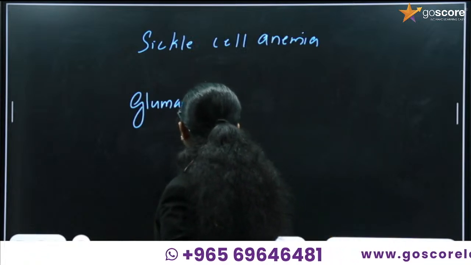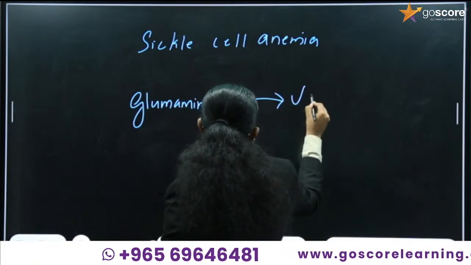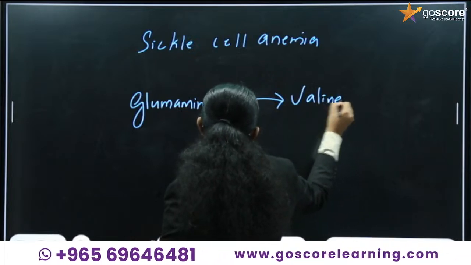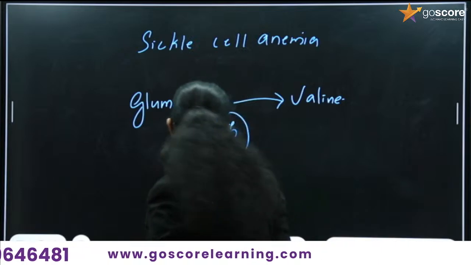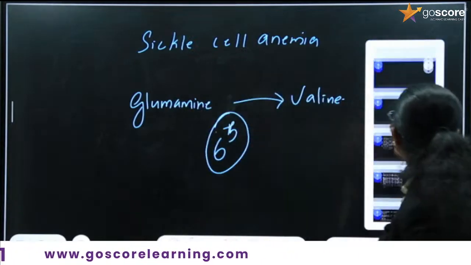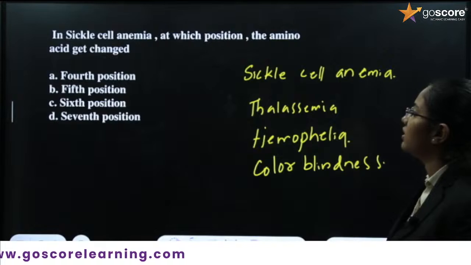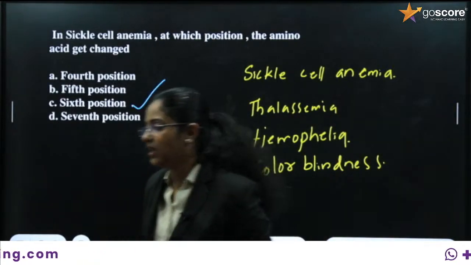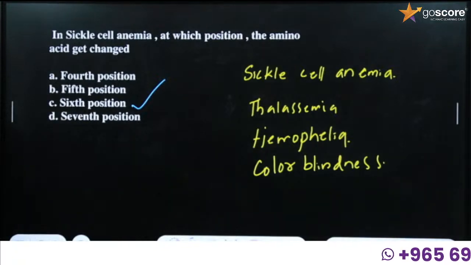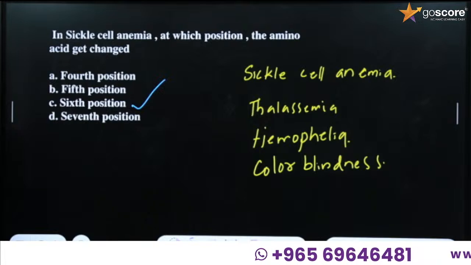Glutamic acid is converted into valine. At which position? Sixth position. So the answer of this question is sixth position. Okay, is it clear for you?